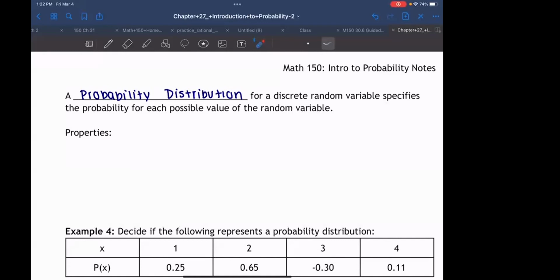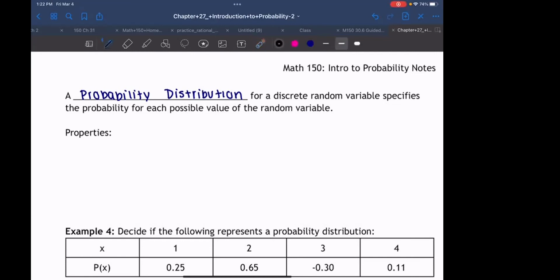Did you have a question, DJ? Okay, so that's what we mean by discrete. And this specifies the probability for every possible value. So we list everything in the sample space, and then we write the probability underneath it.